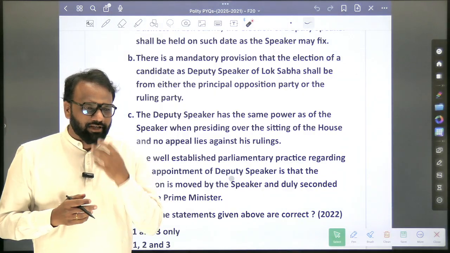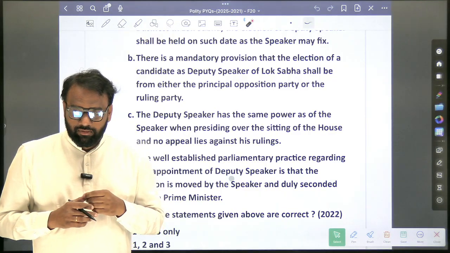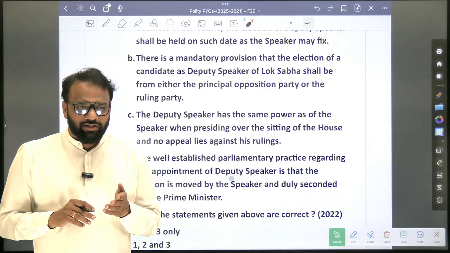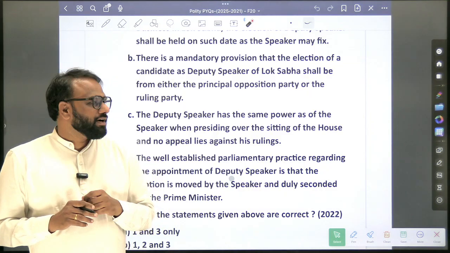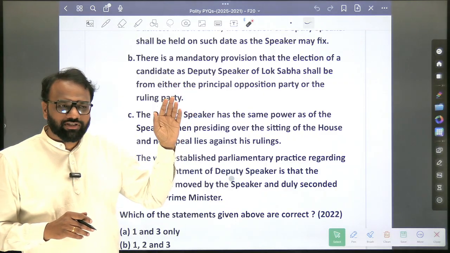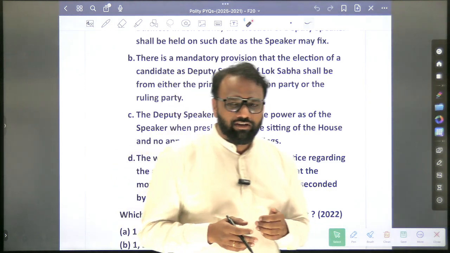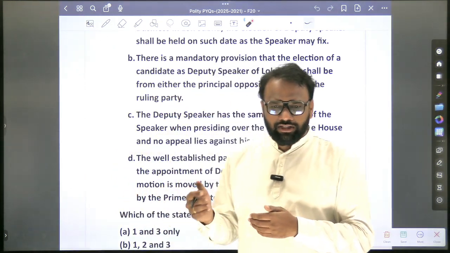There is no compulsion. Right now there is no Deputy Speaker. For how many years? In the 17th and 18th Lok Sabha, we do not have a Deputy Speaker itself. There is no such provision, and that word mandatory itself is wrong, because there is nothing mandatory present. And if there were, we would have come across it in the discussions we made with respect to Parliament.